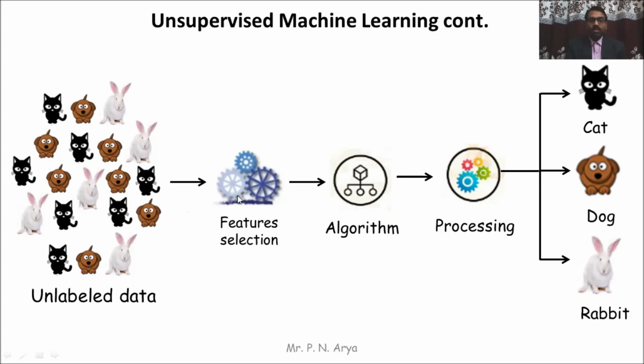Based on the selected features, the algorithm analyzes all the features of the animals, processes them, and categorizes the animals like cat, dog and rabbit. So this is the working model of unsupervised learning. Based on the data learned by the machine from the different features, it categorizes all the animals.